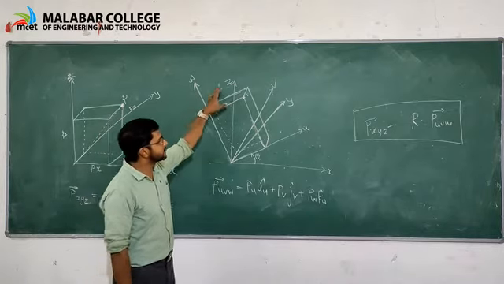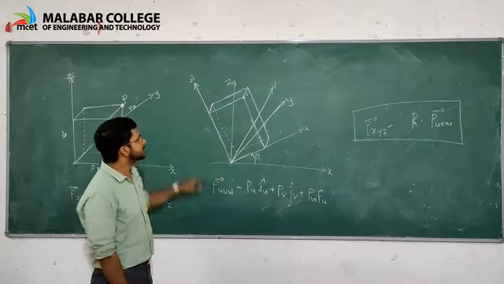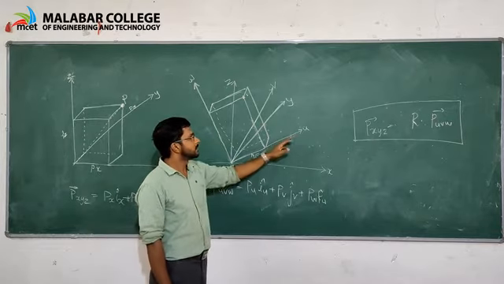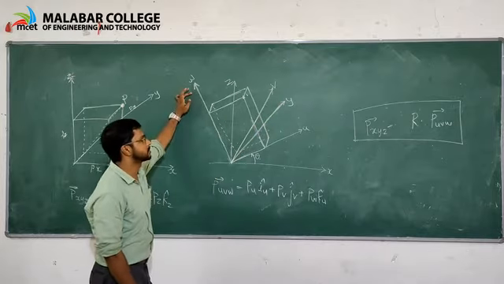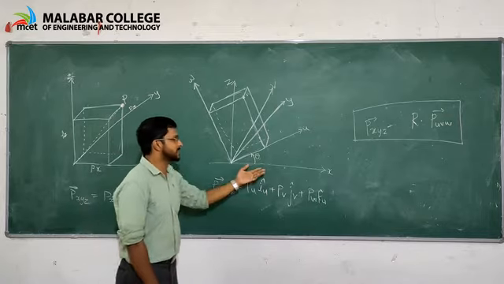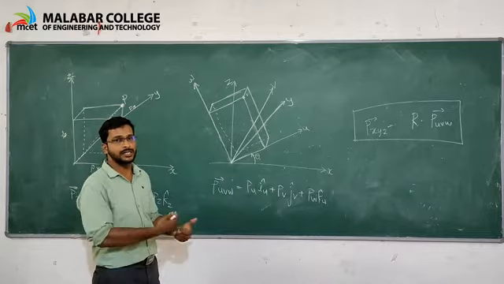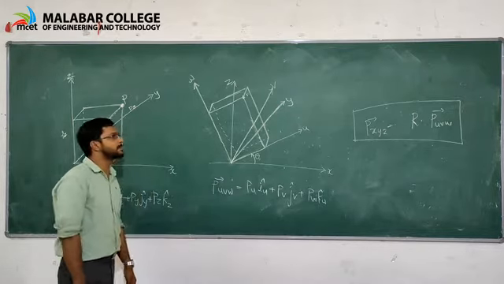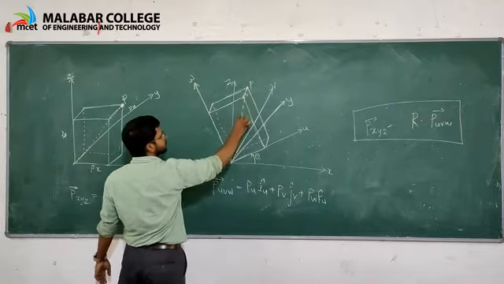Here the previous frame x, y, z is here, and a new frame u, v, w is also created, as shown in the figure. XYZ is the previous frame and UVW is the new frame obtained by the rotation of the object. Here is the point vector P.